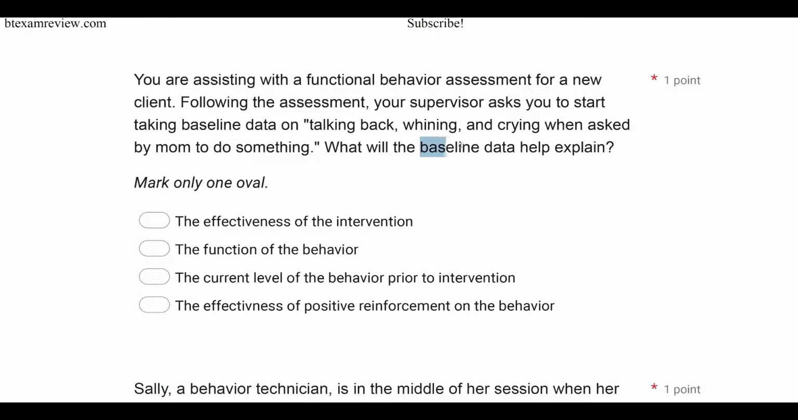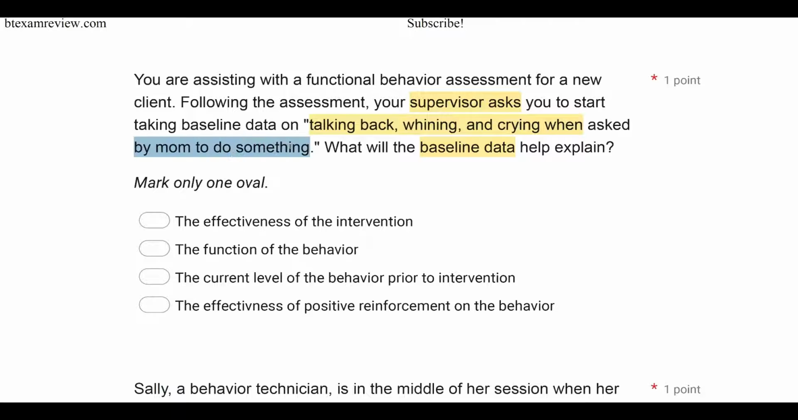This is a baseline data question, and as a behavior technician, you will be taking baseline data. When do we take baseline data? Before or after the intervention? We take baseline data before the intervention. And what does baseline data help us learn? Or what does baseline data tell us about the behavior or the skill or whatever we're measuring? Well, in this case, your supervisor wants you to take baseline on talking back, whining, and crying when asked by mom to do something.